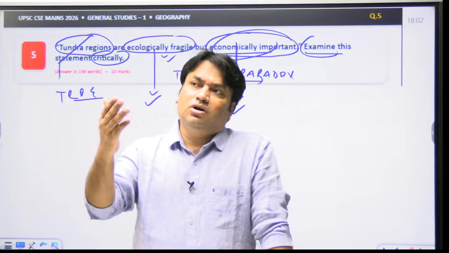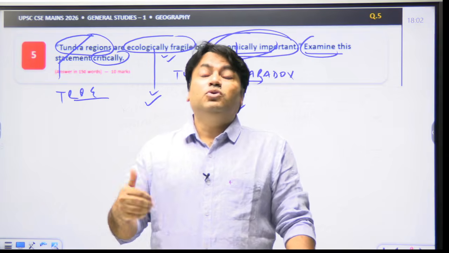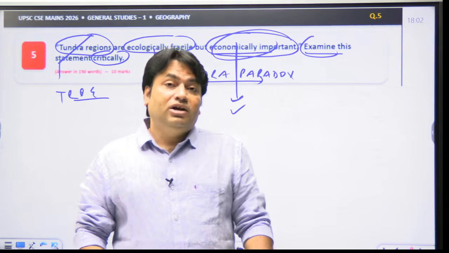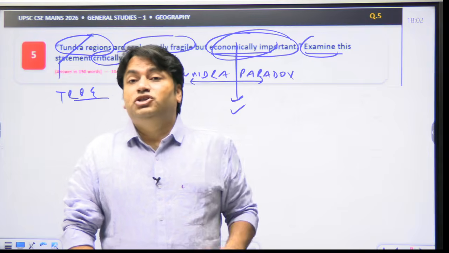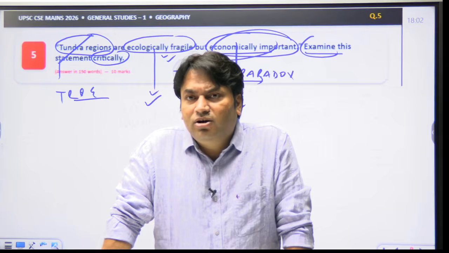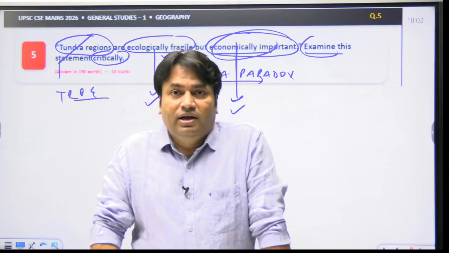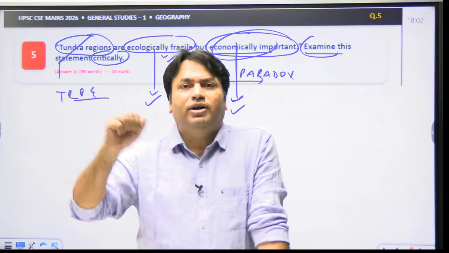Then you can talk about economic importance in part 2: Arctic tundra supports oil, gas and mineral extraction, including critical minerals. Fisheries, reindeer and caribou herding and tourism sustain livelihoods. Declining sea ice is creating opportunities for shipping and resource accessibility. And you can also write the critical dimension, that is the tundra paradox. What is the tundra paradox?